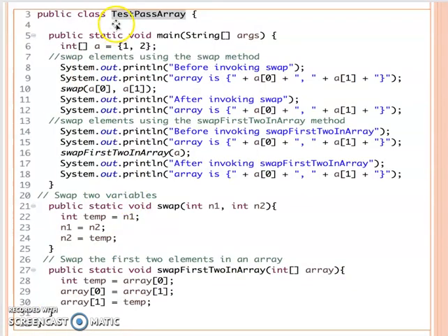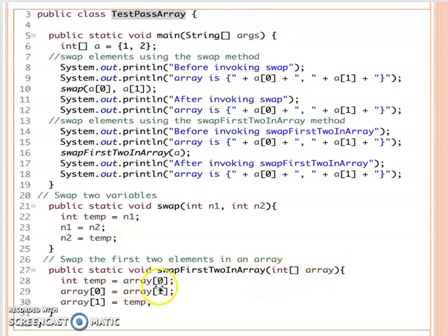I want you to download the test pass array example. So you can see in this example, actually we have two swap methods. We see the second one first, because this second one is what I say, we passing by reference. So you can see here I have swapped the first two elements in the array. So I pass in an int array.